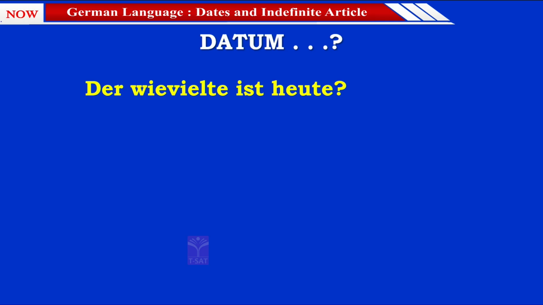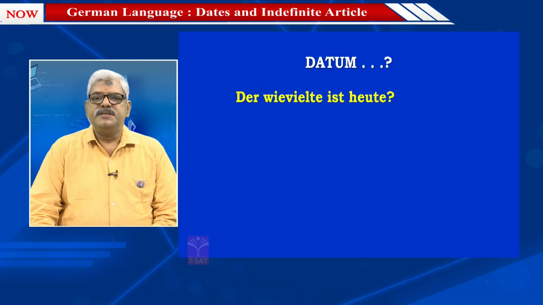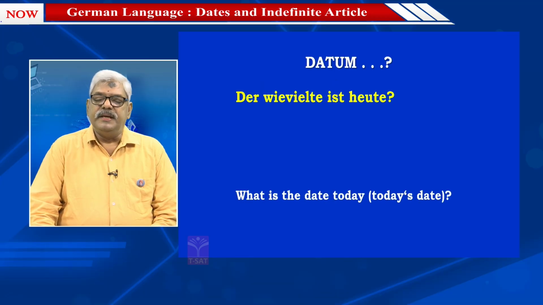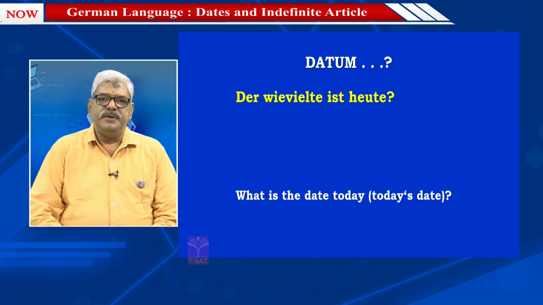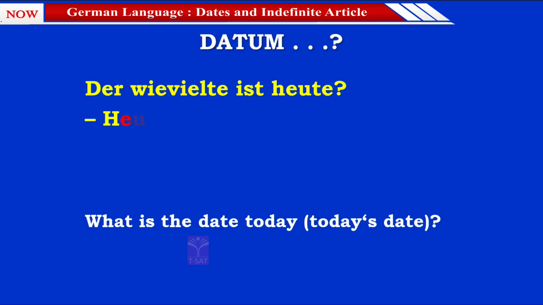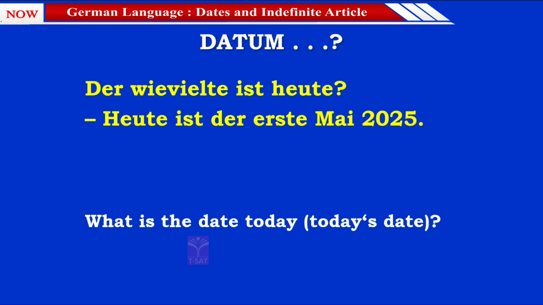The first question we have is, Der wievielte ist heute? The English translation, what is the date today? Or what is today's date? For the answer, I have chosen one particular date, month and year as an example.